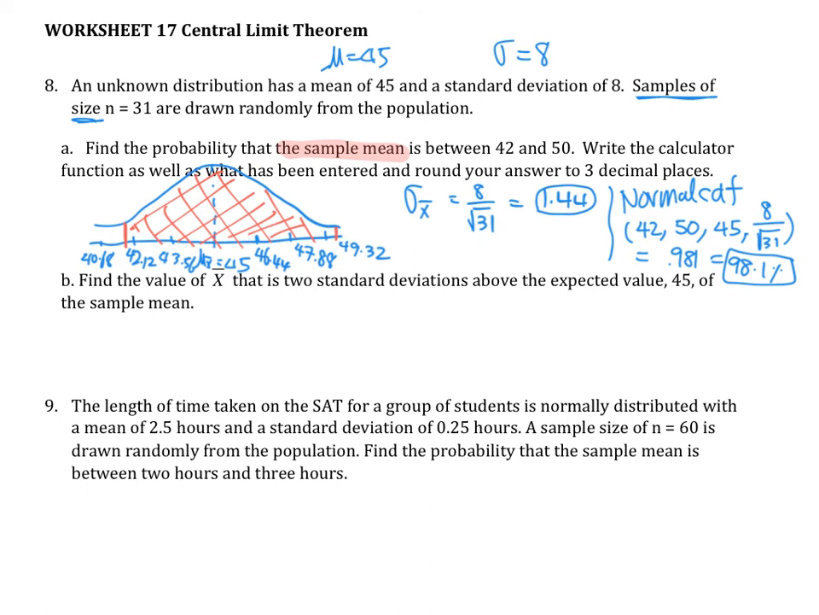So what that means is if you go out and survey 31 people, most likely you'll get a sample average between 42 and 50. Okay, so I'm going to have you pause and finish the rest of the worksheet.